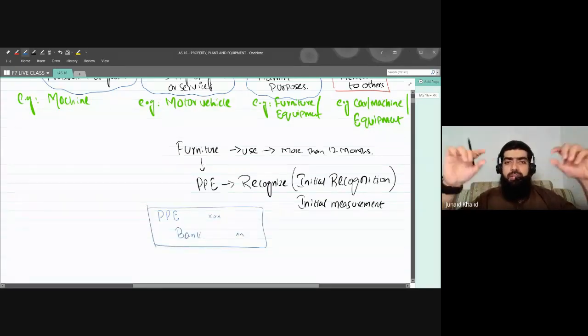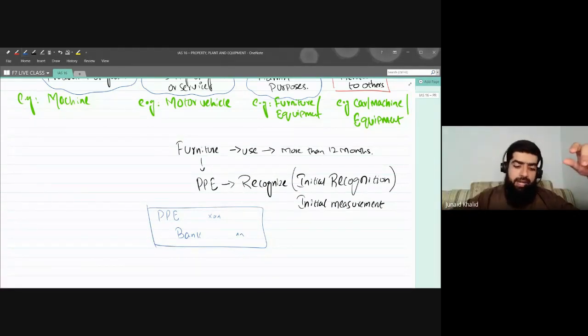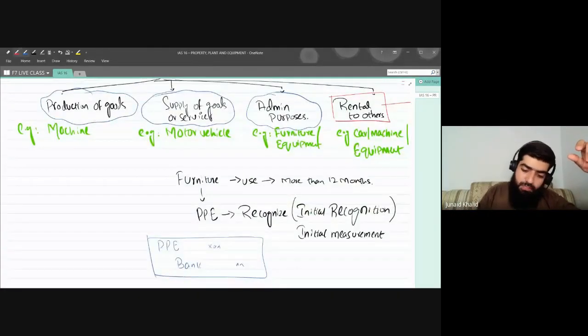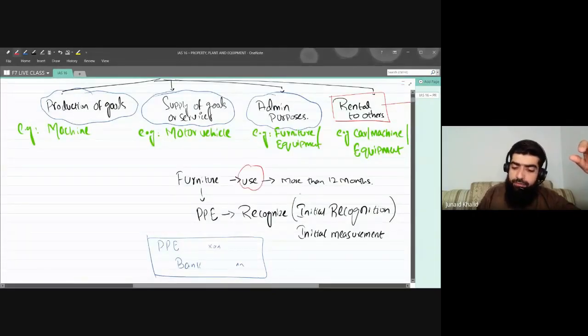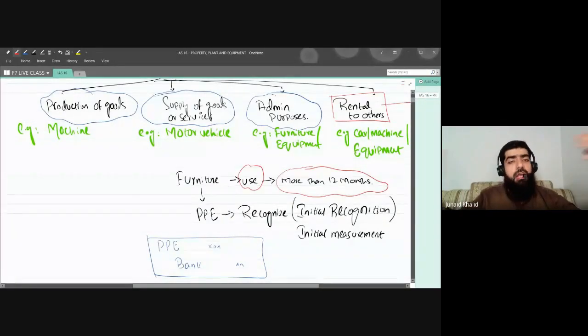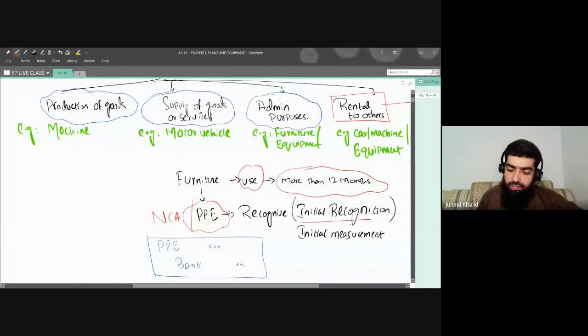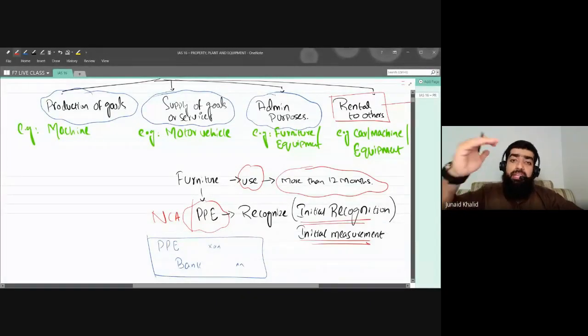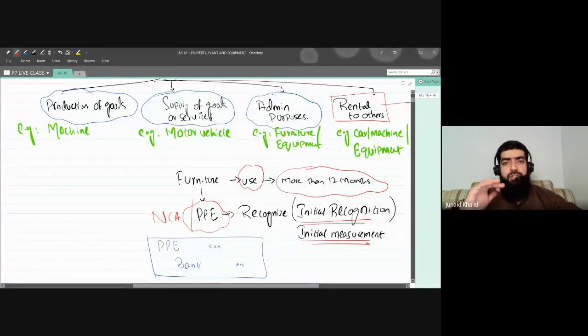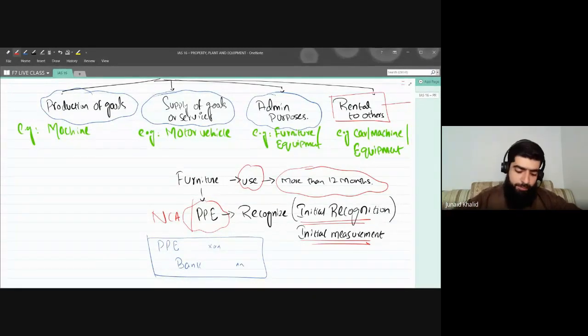Since all the criteria are met, that it is for the purpose of use, number one, and it will give you a benefit for more than 12 months, congratulations, this furniture will be classified as property, plant, and equipment, and another name for property, plant, and equipment is a non-current asset. So we'll recognize that furniture as a non-current asset with the initial recognition or initial measurement, and the entry is property, plant, and equipment debited and bank credited. Are we clear on this one?